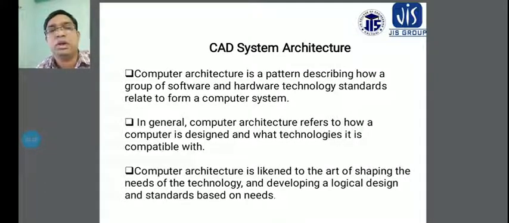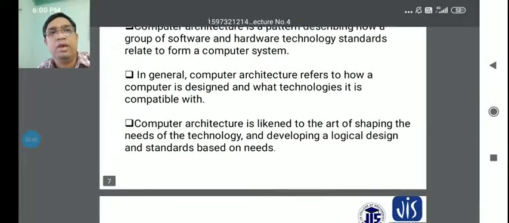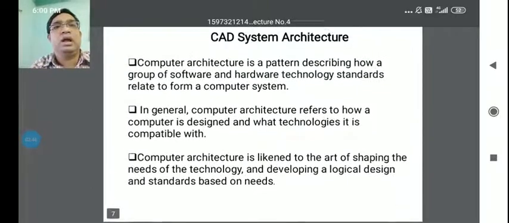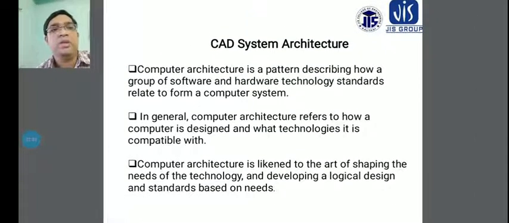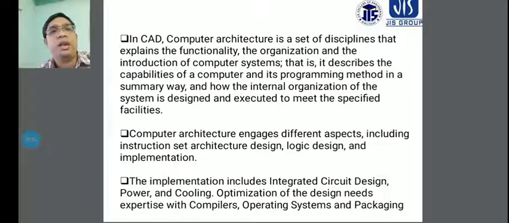For example, the different types of software considered include Linux, operating systems, Microsoft Word, and different CAD packages. Different types of technology will be used for these systems. In CAD, computer architecture is a set of disciplines that explains the functionality, organization, and introduction of computer systems.